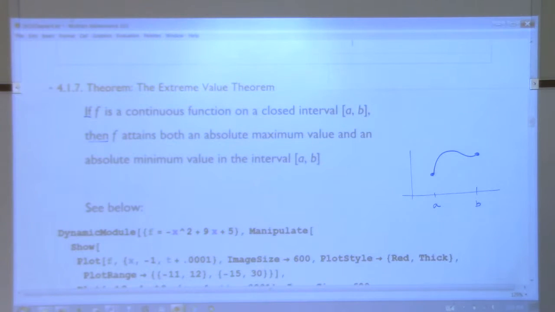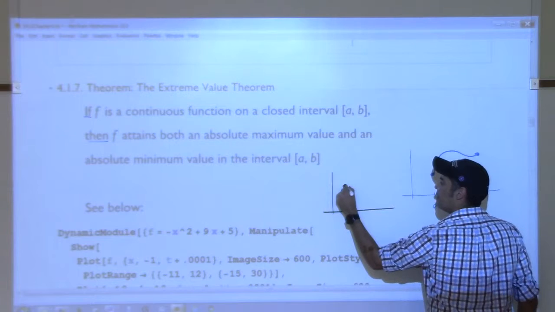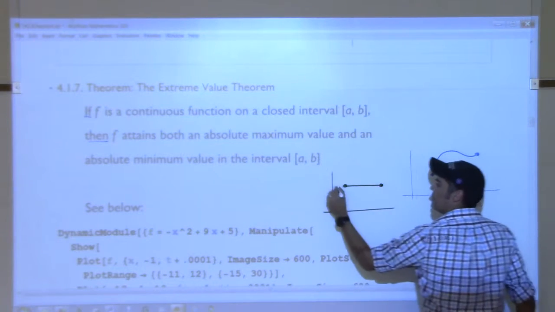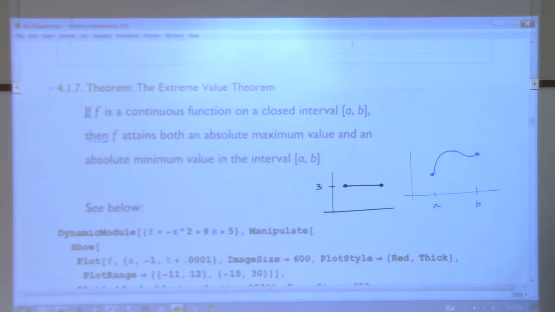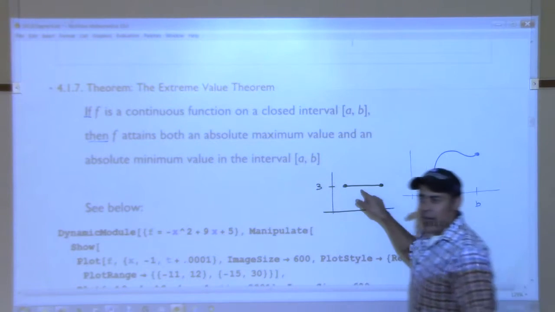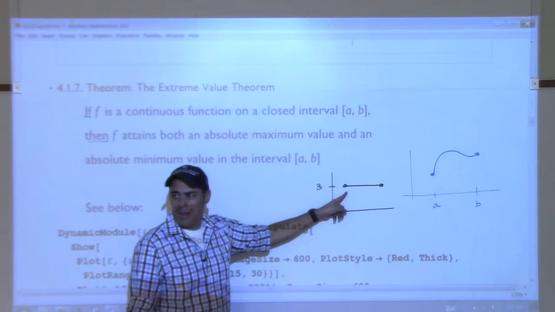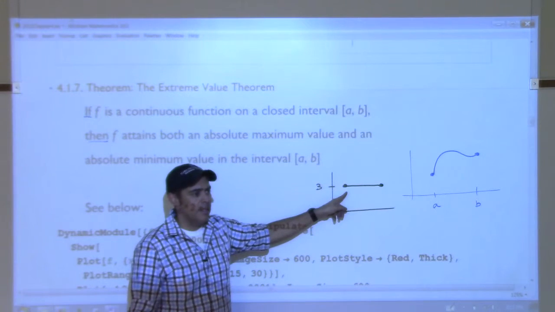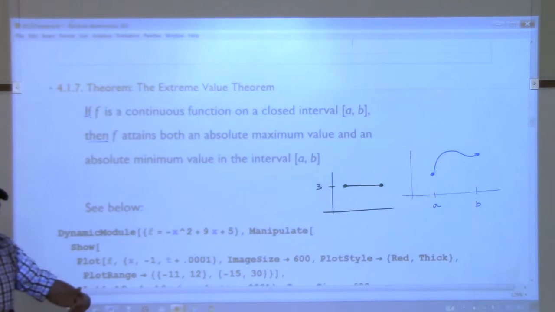Do you believe that theorem? Can you think of a way that you could do it? Straight line. Oh, good. I'm glad you asked that. So what about this? And let me give you the value of it. I'm just going to make it up. Let's say it's 3. The absolute maximum value of this function is what? 3. The absolute minimum value of this function is 3. It attains both its absolute max and min. They happen to be the same thing.